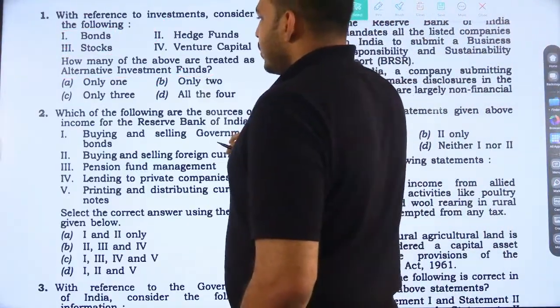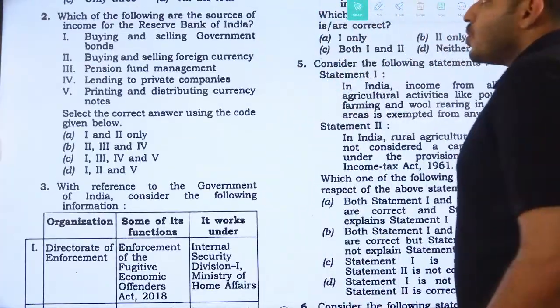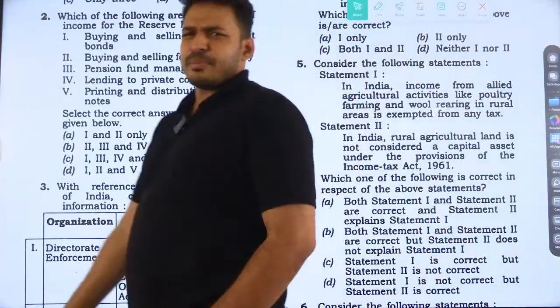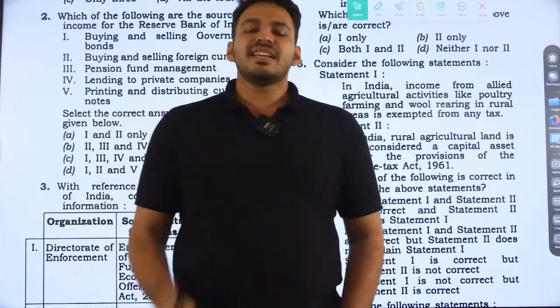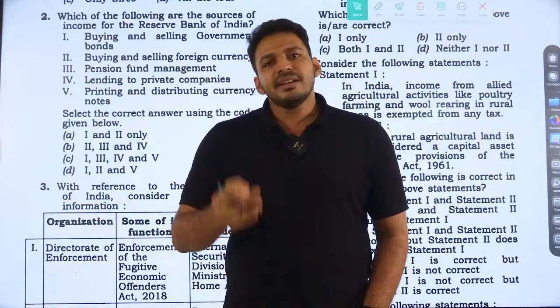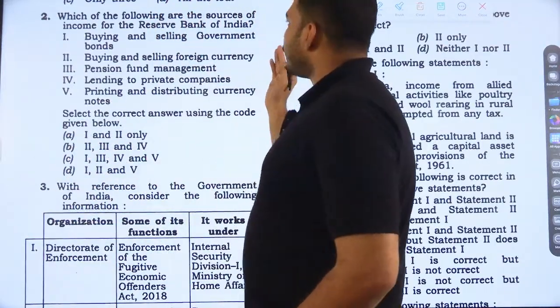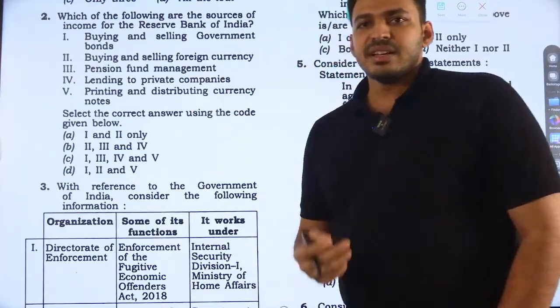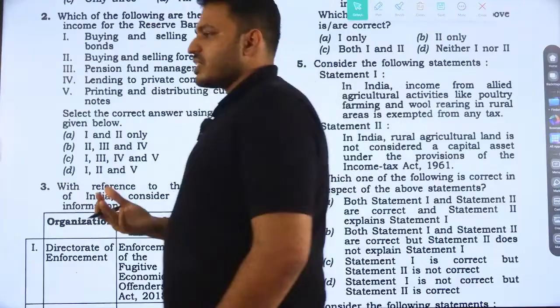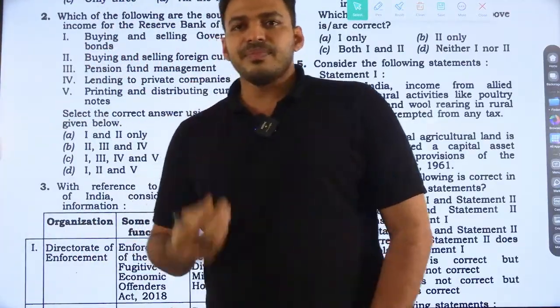Moving to the next question, question number 2: which of the following are the sources of income for the Reserve Bank of India? Purely logical and very, very easy to answer. Just think like a common man and answer this question. What operation gives income for the Reserve Bank?